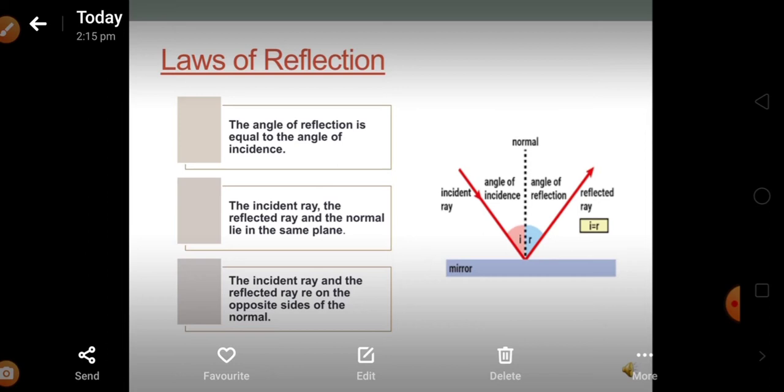Angle of incidence is the angle between the incident ray and the normal, whereas angle of reflection is the angle between the reflected ray and the normal. Angle of incidence is always denoted as I, and angle of reflection is always denoted as R. This notation has to be used always. No other variable will suffice.